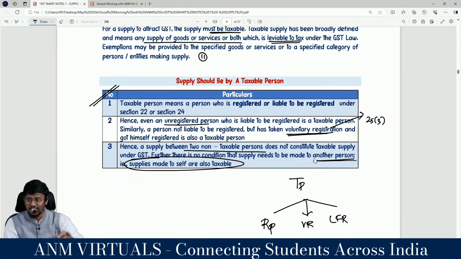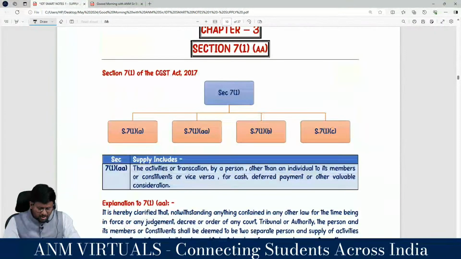That is why branch transfer and stock transfer are liable to GST. Because if you take two separate registrations, it will be treated as a distinct person. So even self supply is also taxable.